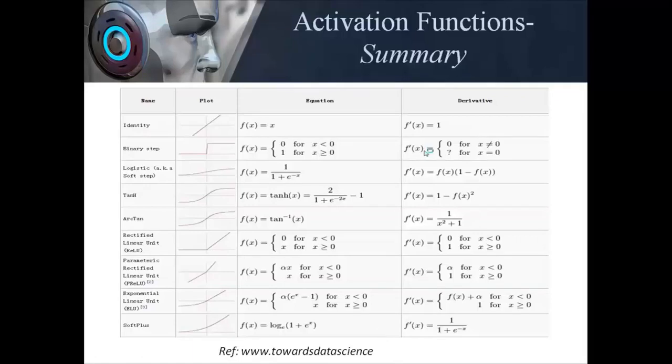Because when we are going to update the weights, the delta rule, which is the most popularly used learning rule, is going to work on the differential or the slope of the output which is received. So for that to be achieved, I require my activation function to be differentiable.